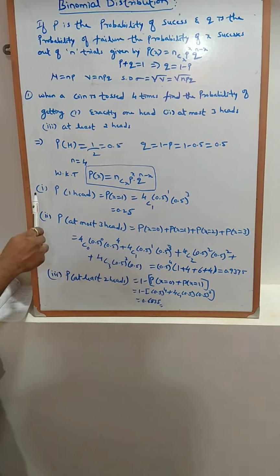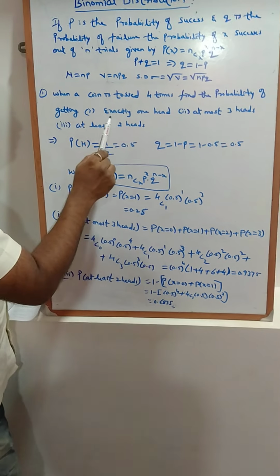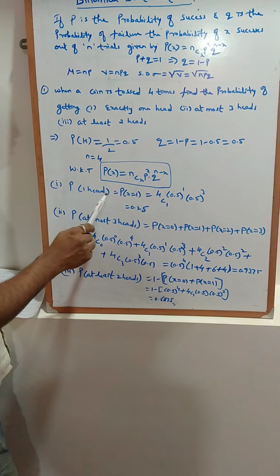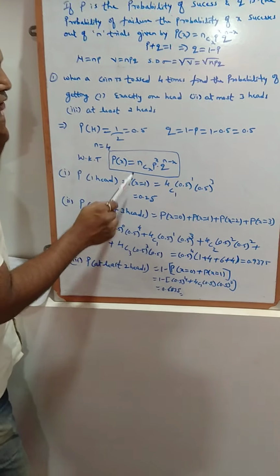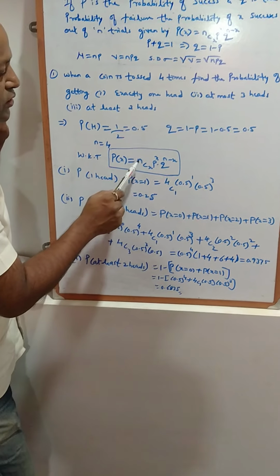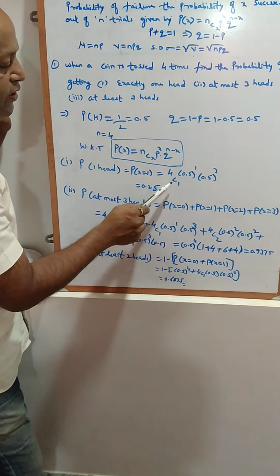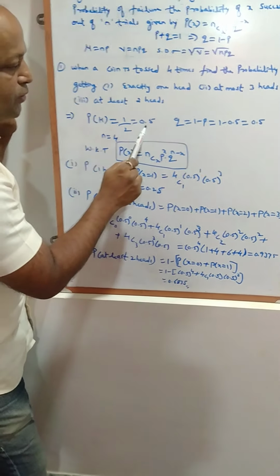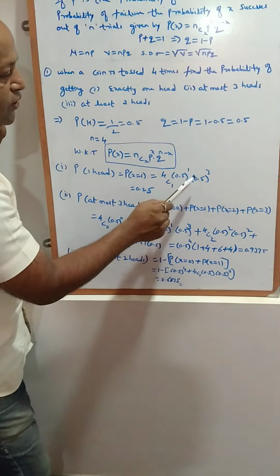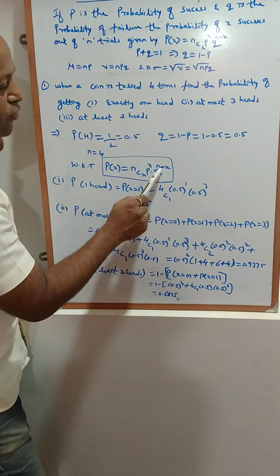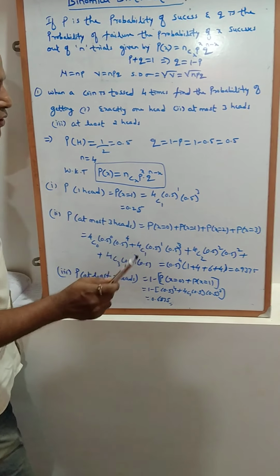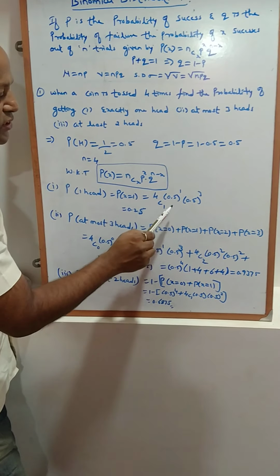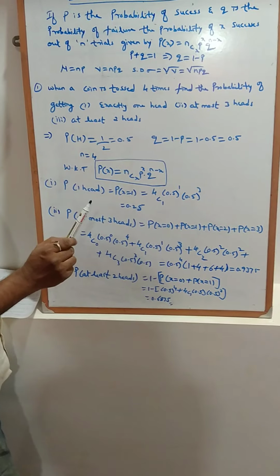Next, he has asked the first one, exactly 1 head. So exactly 1 head means put X equal to 1. Now n we already know is 4, so it will become 4C1. P value is 0.5, Q value is also 0.5, whole raised to n, which is 4, minus 1 means 3. Now you can solve this, then you will get 0.25.